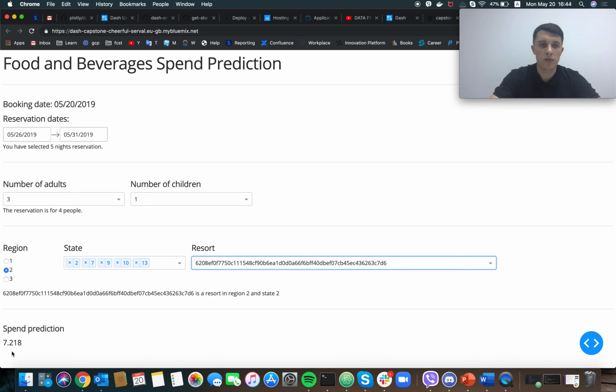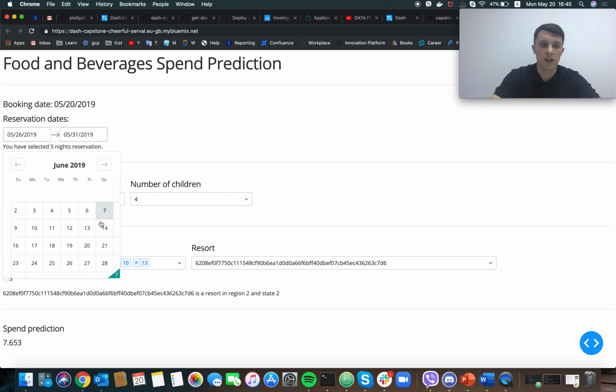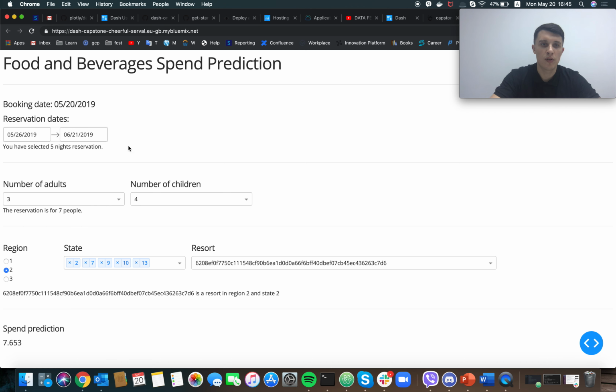You can see the spend prediction went down. Let's now choose 4 kids. Alright, and the spend prediction went up. Also try choosing more reservation nights. If we choose 26 nights of reservation, the spend prediction goes down, as this is an average spend per night.